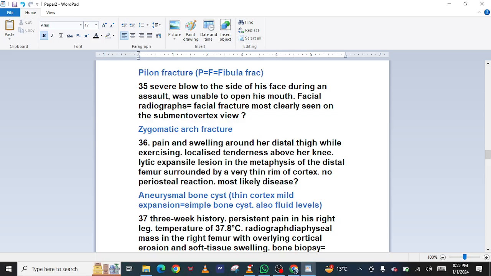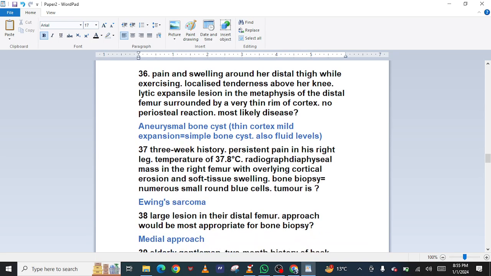36. Pain and swelling around her distal thigh while exercising. Localised tenderness above her knee. Lytic expansile lesion in the metaphysis of the distal femur surrounded by a very thin rim of cortex. No periosteal reaction. Most likely disease: aneurysmal bone cyst.